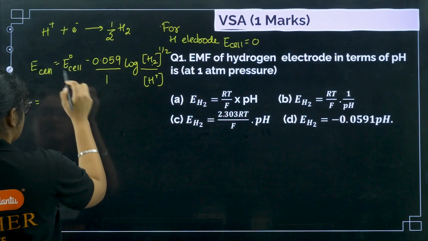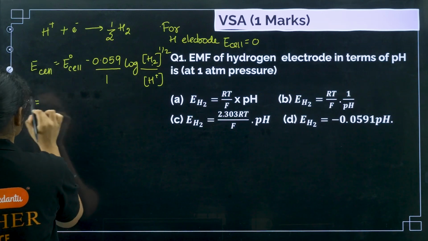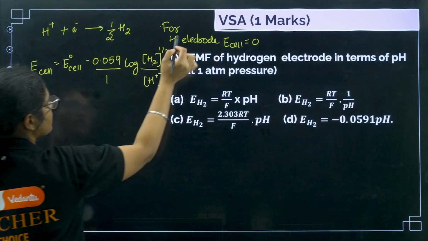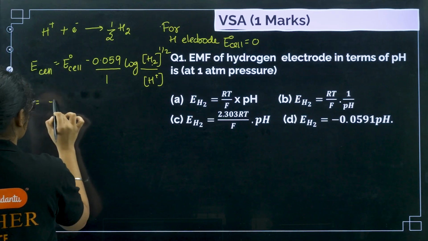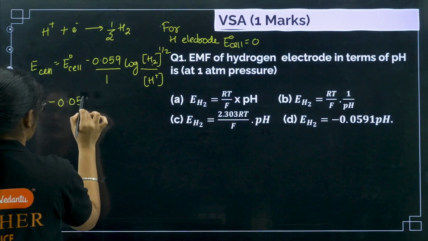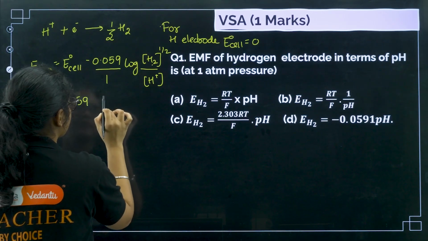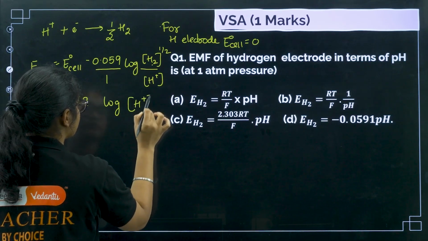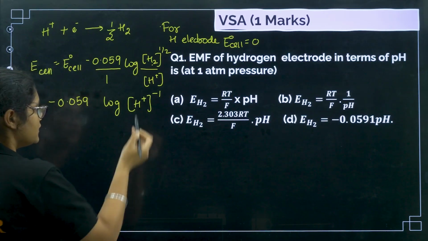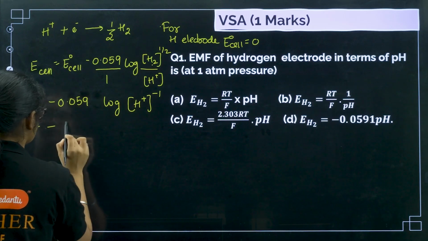So what I will get here, E naught of the cell is 0, okay. So I can write E is equal to 0 minus 0.059, okay, then log of, this is 1, H plus to the power of minus 1. Okay, so I can take this minus towards the starting.